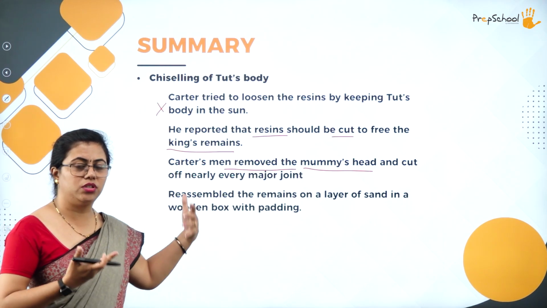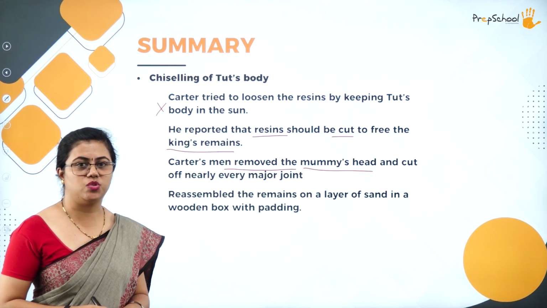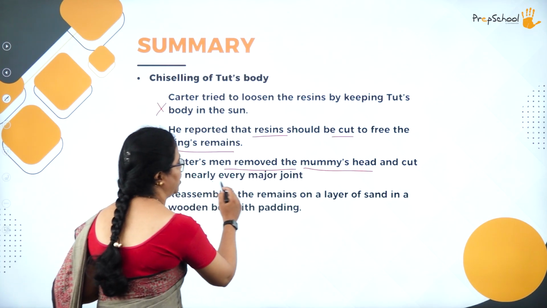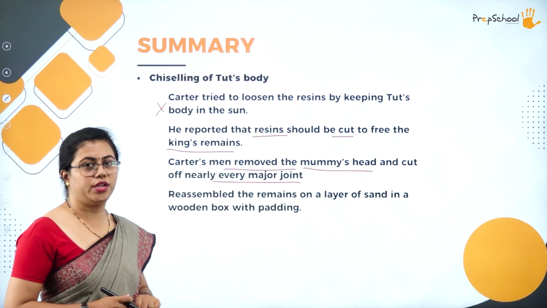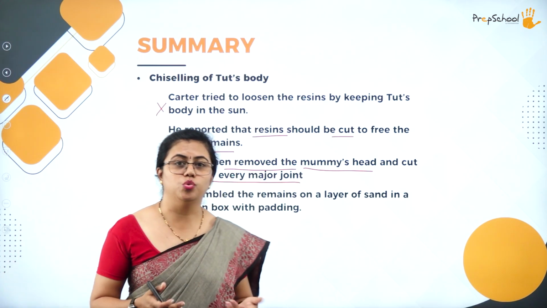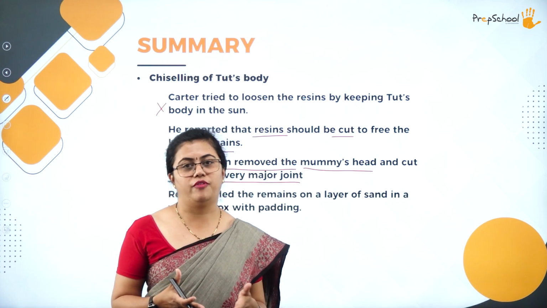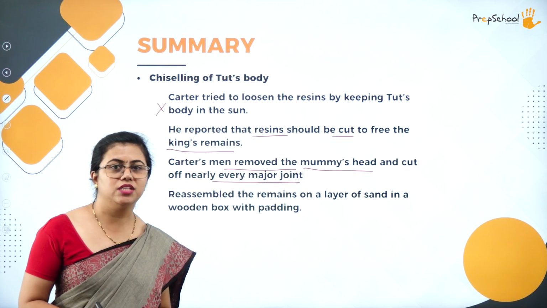Then they chisel out the whole body, they find the facts and they reassemble it elsewhere. Since they had severed the body, they almost cut every major joint. They did not bother about losing the facts. What they wanted to do is just find some facts, his age, and they wanted to know when he died.